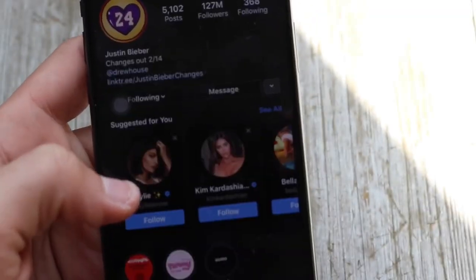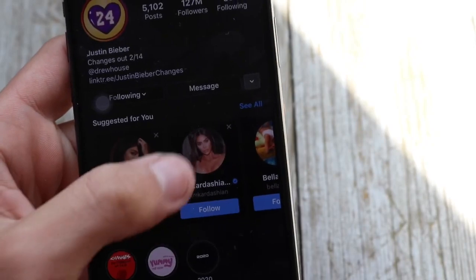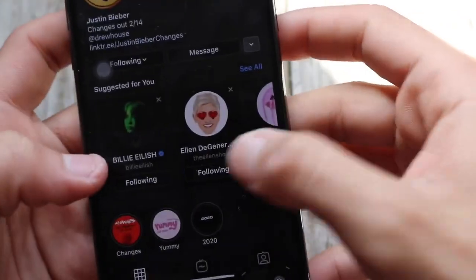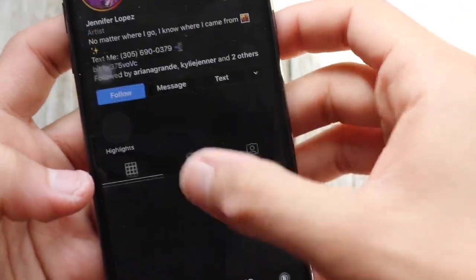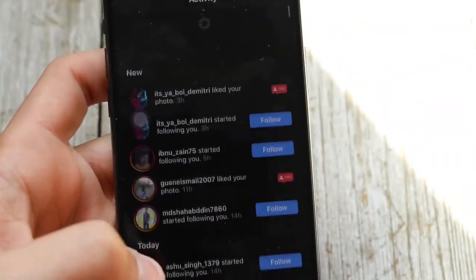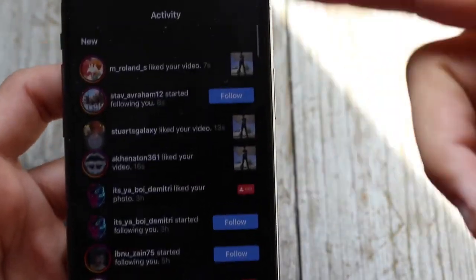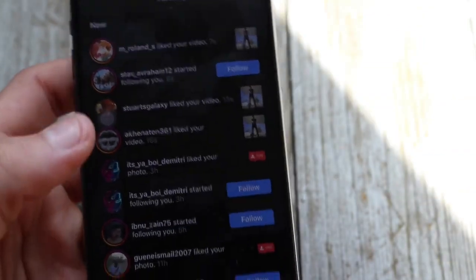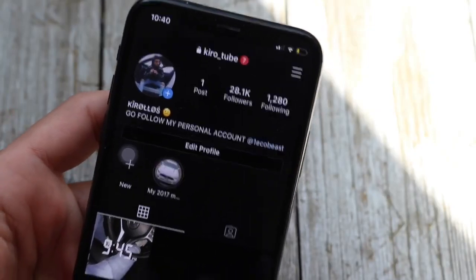Click on follow, and then follow the people under him. And basically that's all what you gotta do. Follow a lot of people, like celebrities, not regular people. So let's go to likes and see what we got right now. As you can see here guys, I'm getting a lot of likes and followers too, in only 47 seconds.